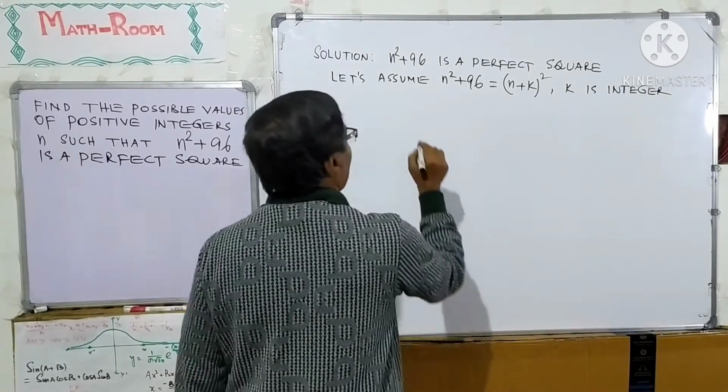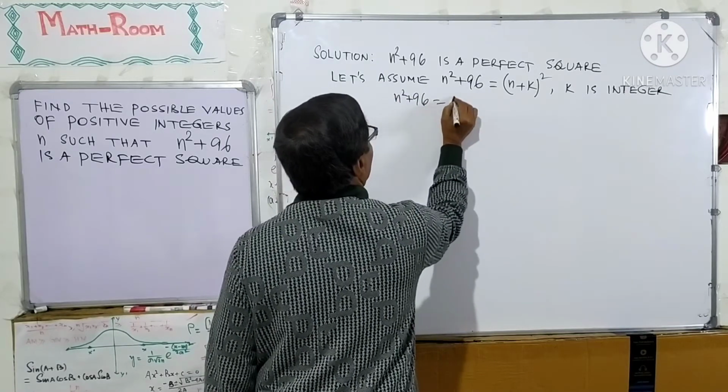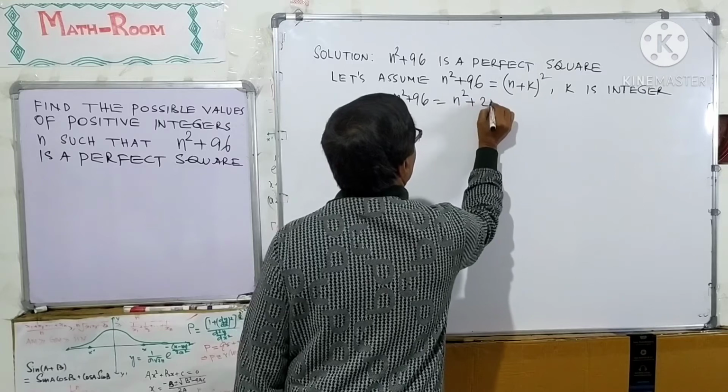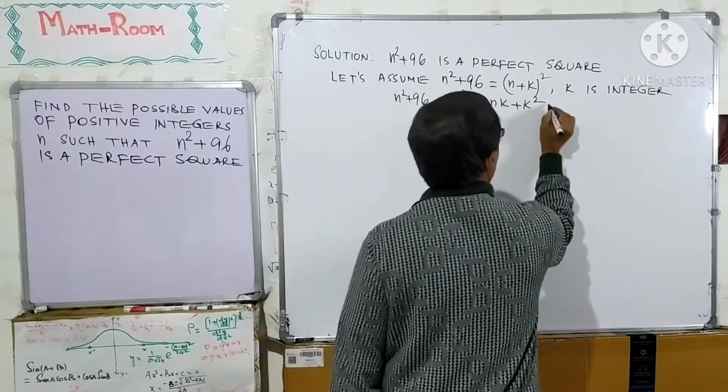Now, n square plus 96 equal to n square plus 2nk plus k square, which implies